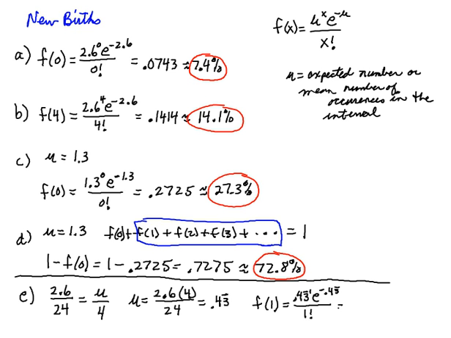So if I do that, I get 0.2809, which is approximately 28.1%. So what's the probability that there is exactly 1 birth in the next 4 hours? There's a 28.1% probability of that occurring.